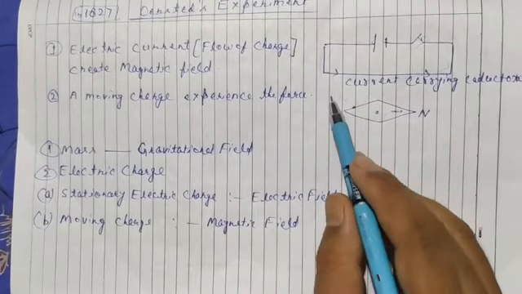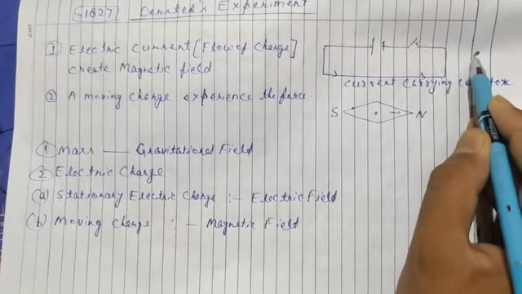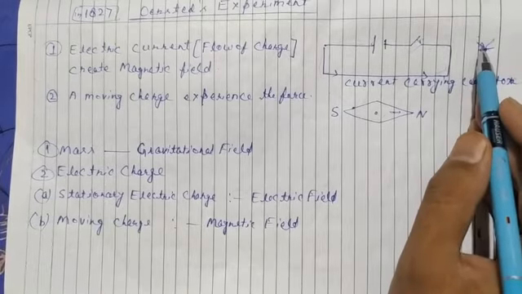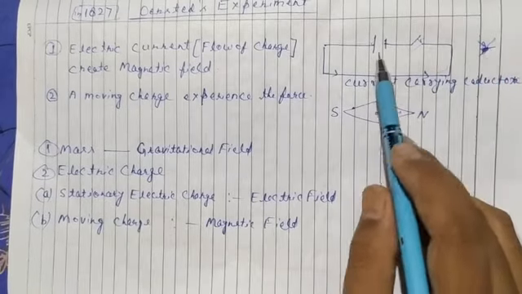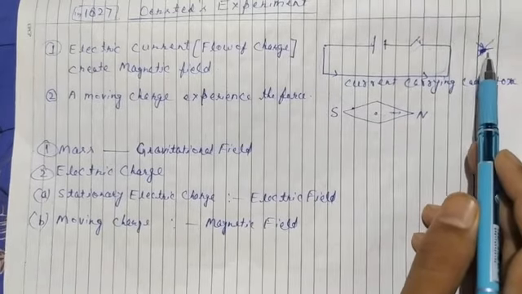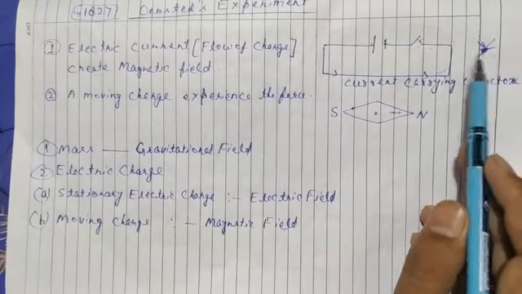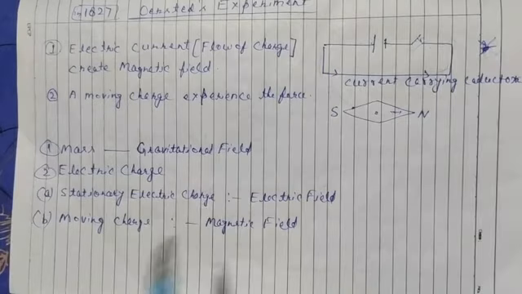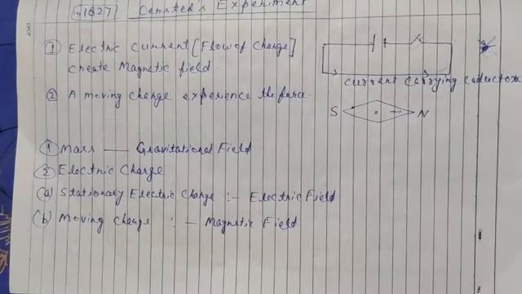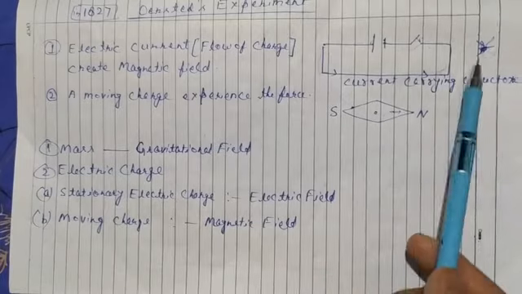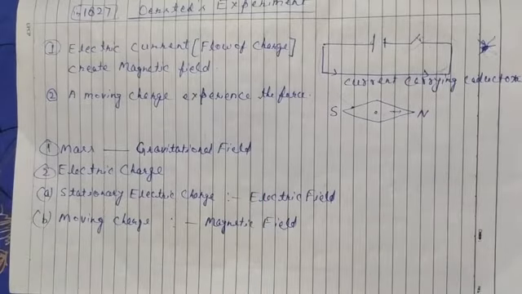If here we have a charged body and we flow the current, this charged body does not experience force. So the magnetic field is different from the electric field, because in an electric field a charged body experiences force, and in this magnetic field the charged body does not experience force.